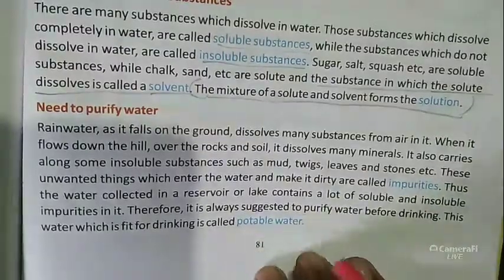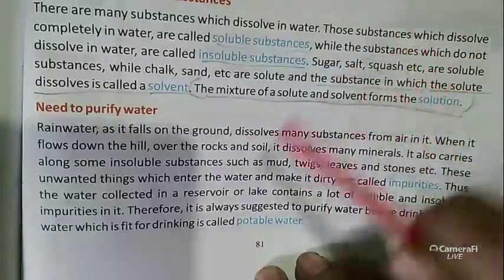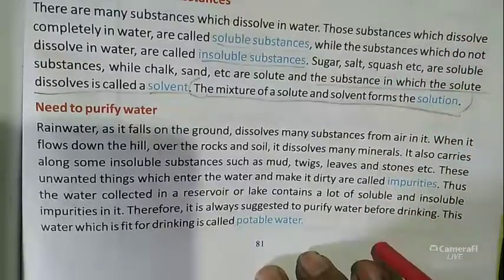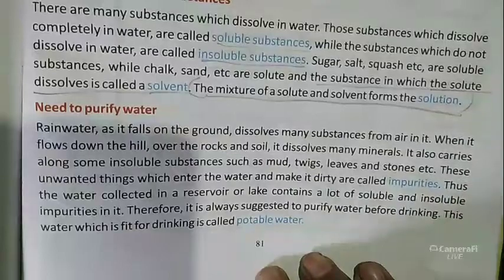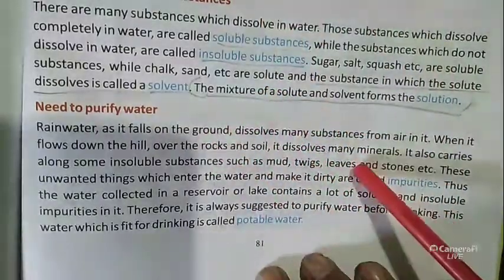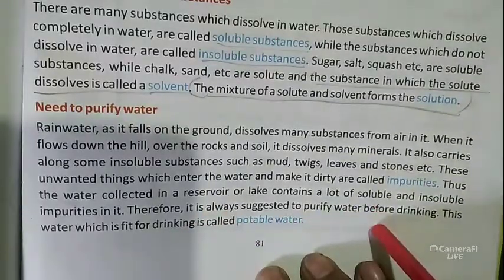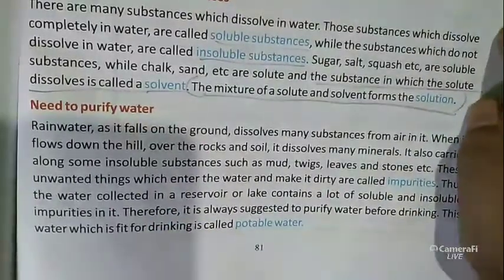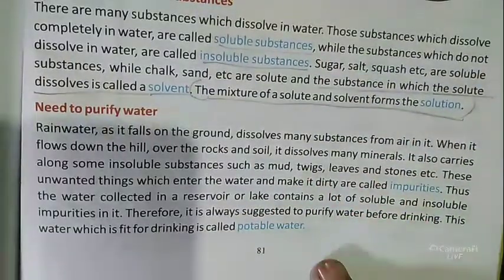When the municipality gives the water in the pipeline, they also purify this water, but after we take the water, before we drink it, we also need to purify this water again. Therefore it is also suggested to purify water before drinking. This water which is fit for drinking is called potable water.